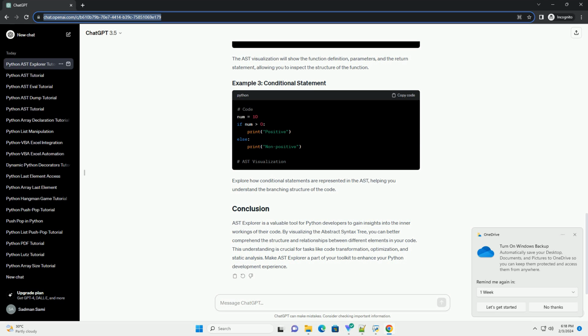The right panel displays the visual representation of the abstract syntax tree corresponding to the code entered in the editor. This hierarchical structure helps you understand how Python interprets your code. The options panel at the bottom provides various settings, such as selecting the Python version, adjusting the AST rendering options, and more. Let's explore some practical examples to demonstrate how AST Explorer can be useful.